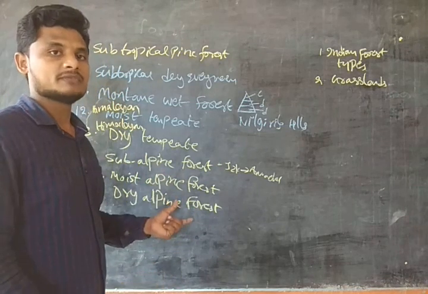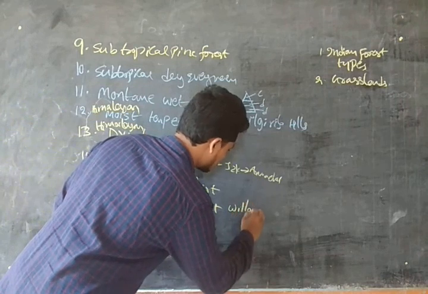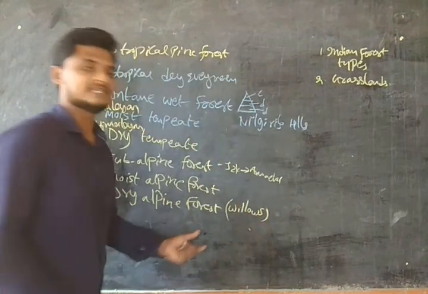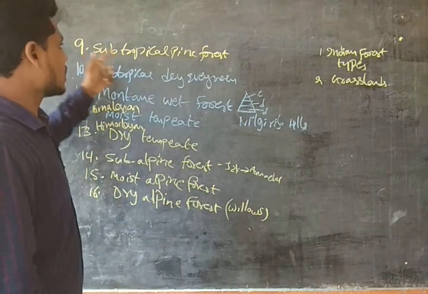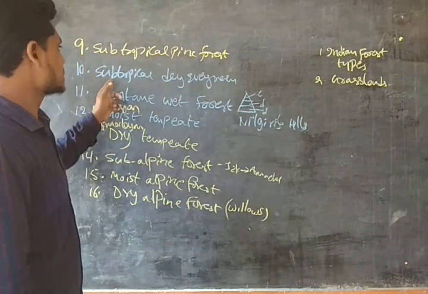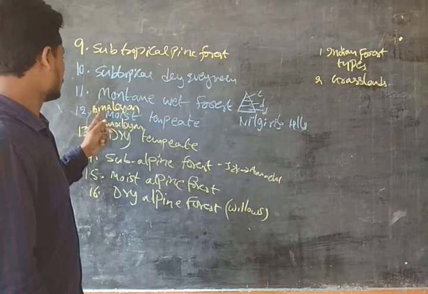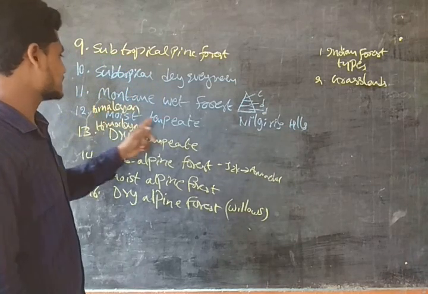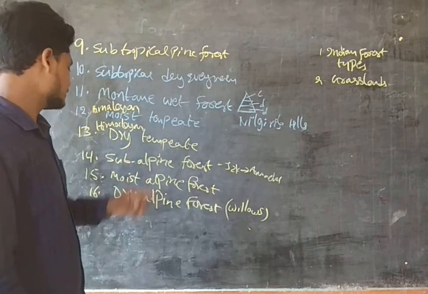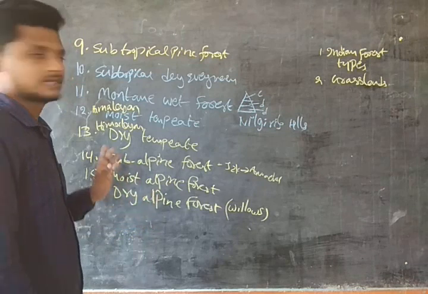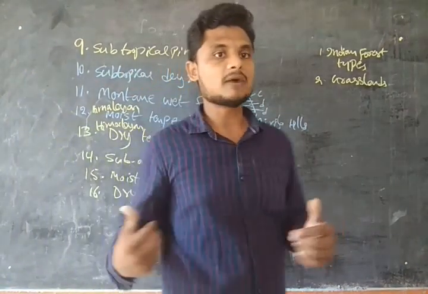The examples of these are the willows. So willows are the example of this type of forest. So I repeat: subtropical pine forest, subtropical dry evergreen forest, the mountain wet forest, Himalayan moist temperate, Himalayan dry temperate, subalpine, the moist alpine and the dry alpine forest. So these are the features that I explained about the types of forest.